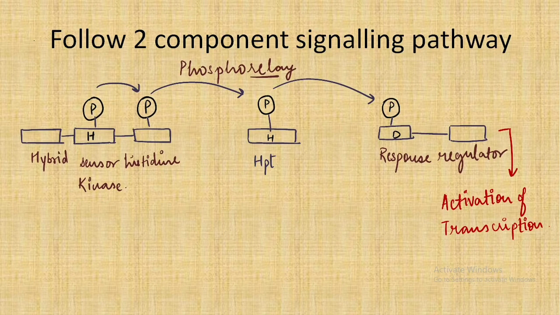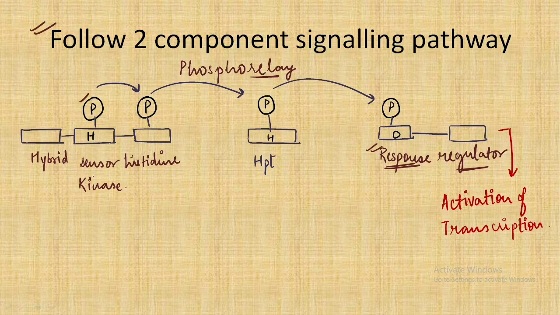So let us understand the two-component signaling pathway. This type of signaling pathway is like a relay race: the phosphorylated component transfers the phosphate to the next member, and this process continues until the phosphate is transported to the response regulator.